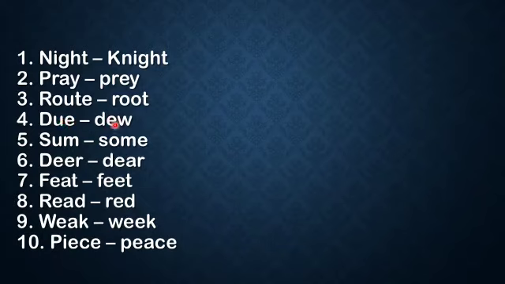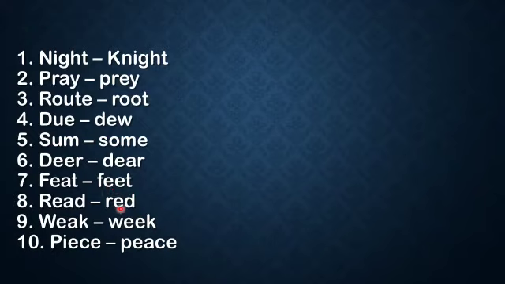Here, this dew is the smog, few dews. Next, some means total, and here sum means few. Deer, this is the deer animal, and this dear is very favorite. Feet, this feat is achievement, and this feet, the foot, is the part of our leg.